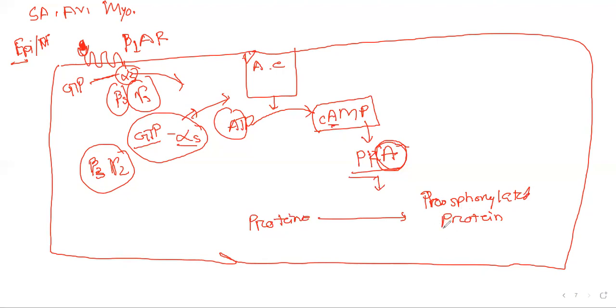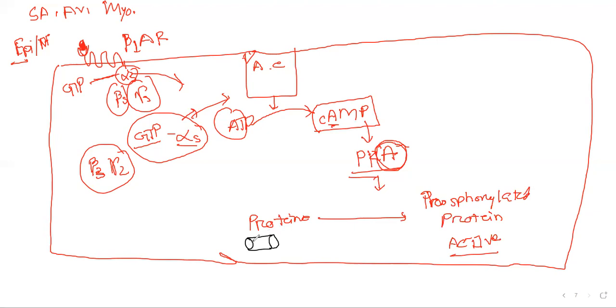And we know that most of the phosphorylated proteins in our body are in the active form. So in a nutshell, protein kinase A activates thousands of proteins in our body. What can those proteins be? For example, a transmembrane channel, such as a sodium channel, potassium channel, or calcium channel.